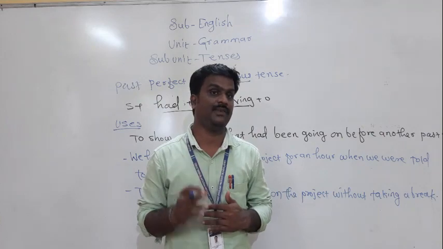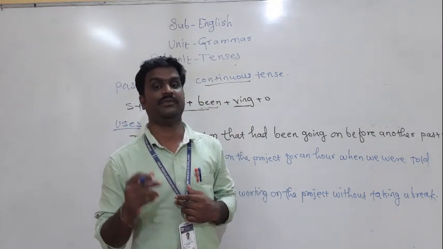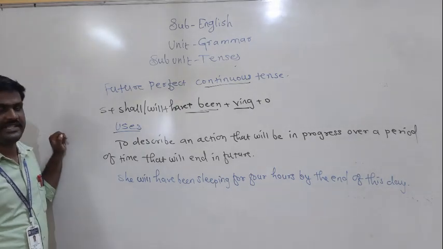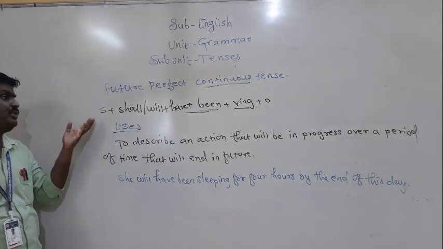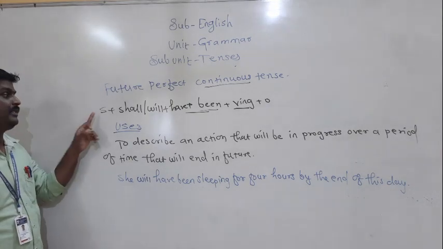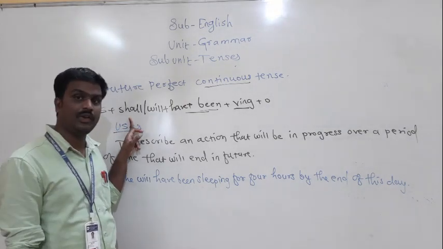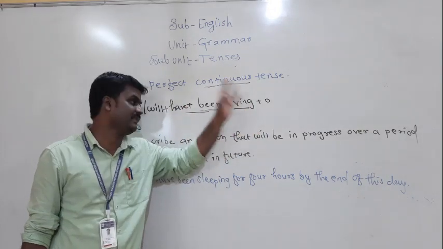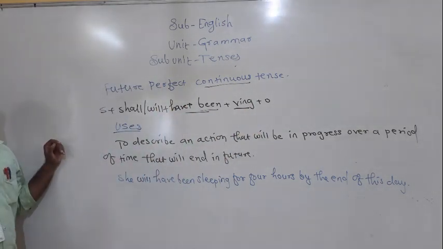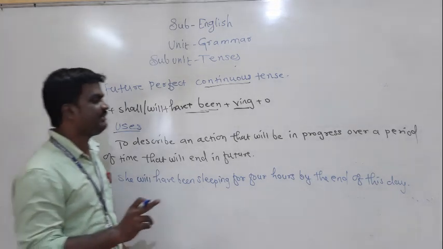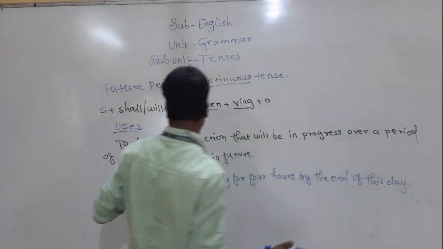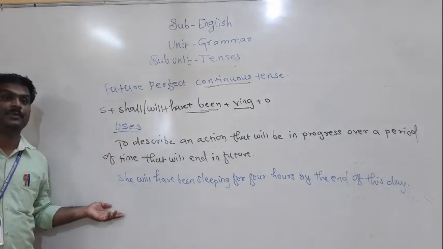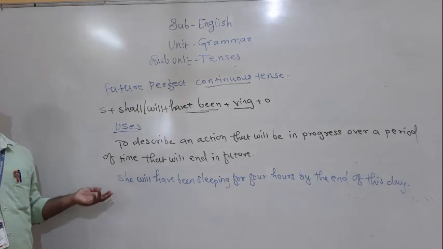Now students, the last form remains, that is the future perfect continuous tense. Friends, what is the structure of future perfect continuous tense? Subject plus shall/will plus have plus been plus ing form of the verb plus object. This tense we use to describe an action that will be in progress over a period of time and will end in the future.